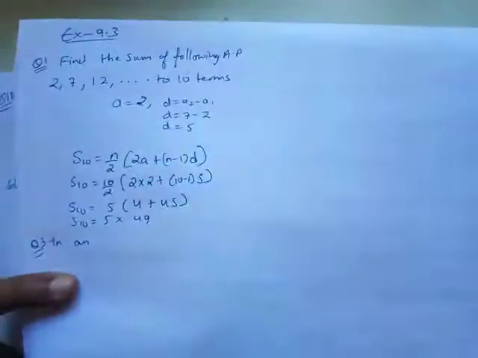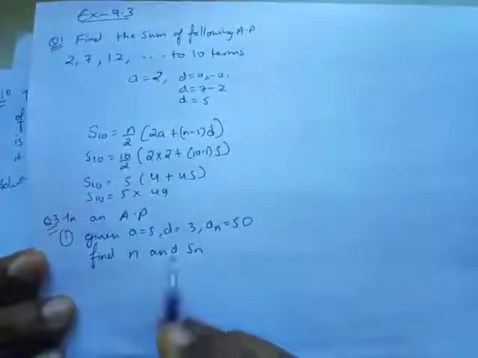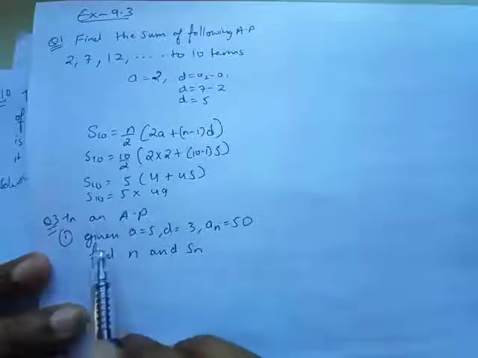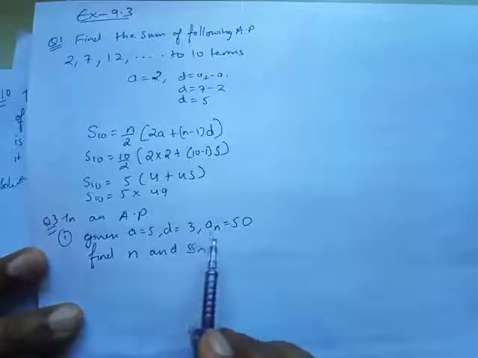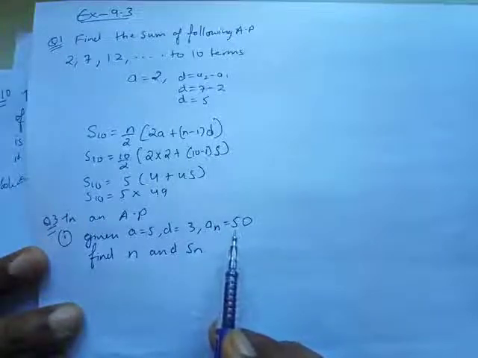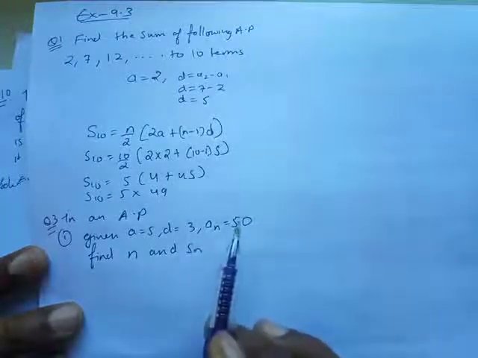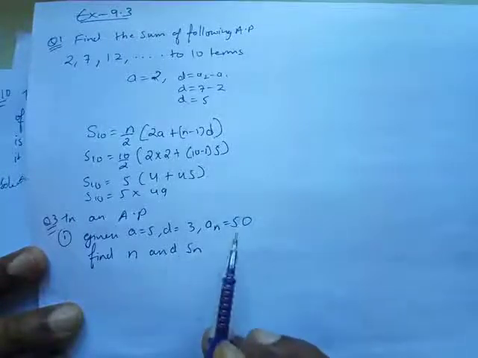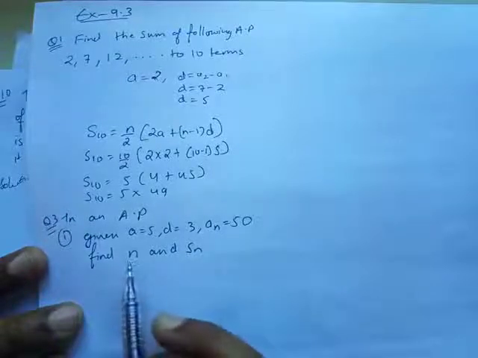Okay, let's see the third question. In question number 3, they have told us there is an AP in which the very first term is 5 and the common difference is 3, and an, the last term, is 50. I don't know which term that is, maybe it's the 10th term or the 5th term or the 11th term or the 20th term, but it is 50. So I have to find what n is.